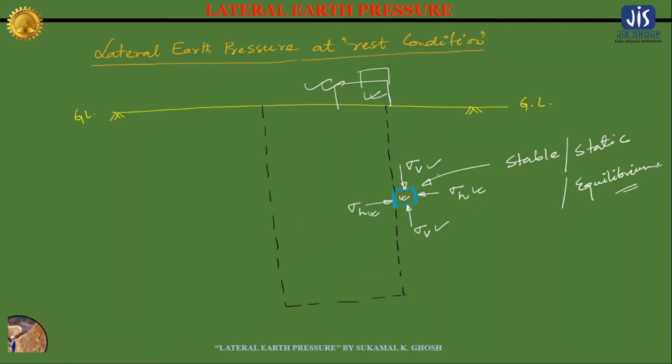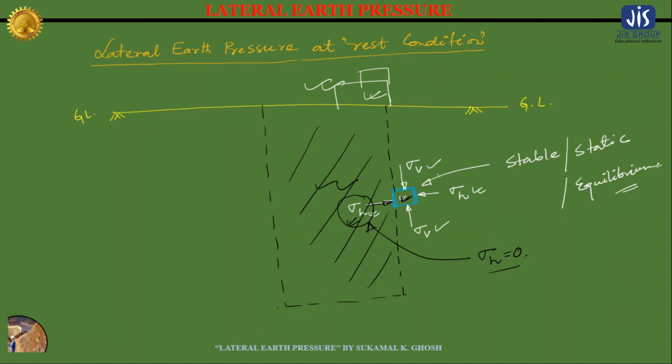Now after cutting this particular trench or pit, this particular soil element will not be in a stable or static condition anymore. But why? Initially, when some amount of soil was present here, that soil was applying a horizontal stress, or horizontal pressure, or lateral earth pressure from this side. But since we have now removed the soil from this area, there is no soil present to apply this sigma H. So right now the value of this sigma H is 0.